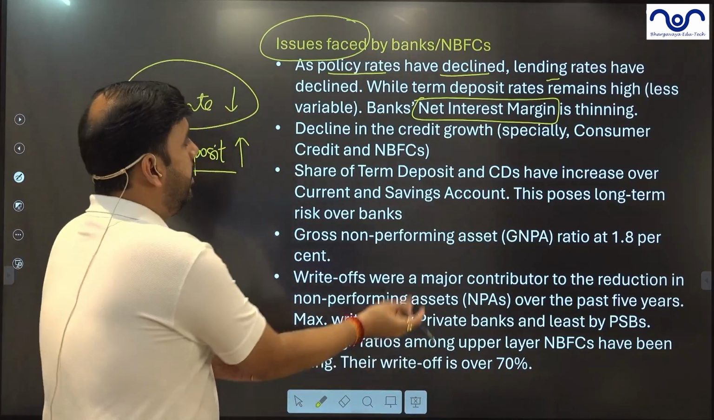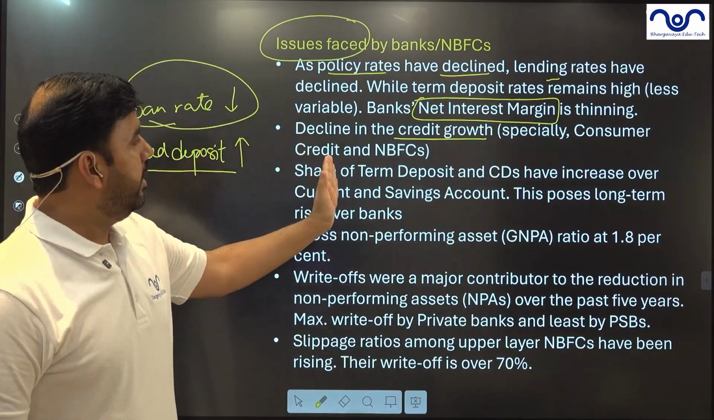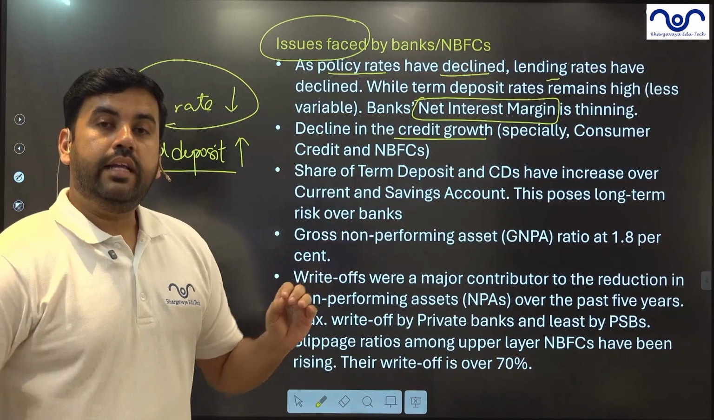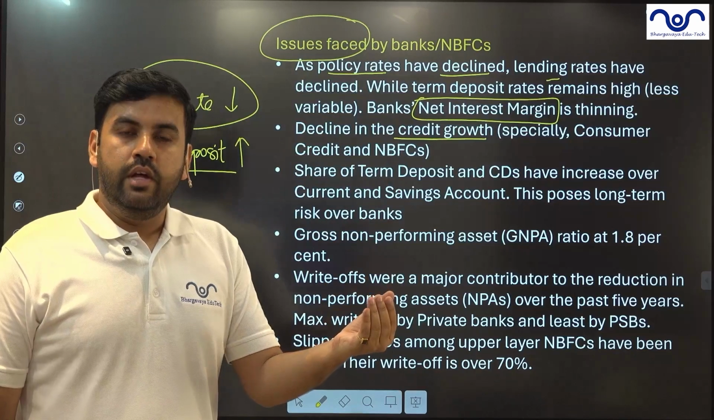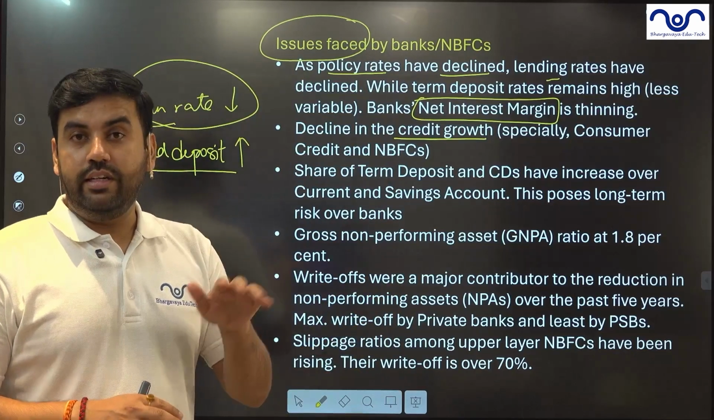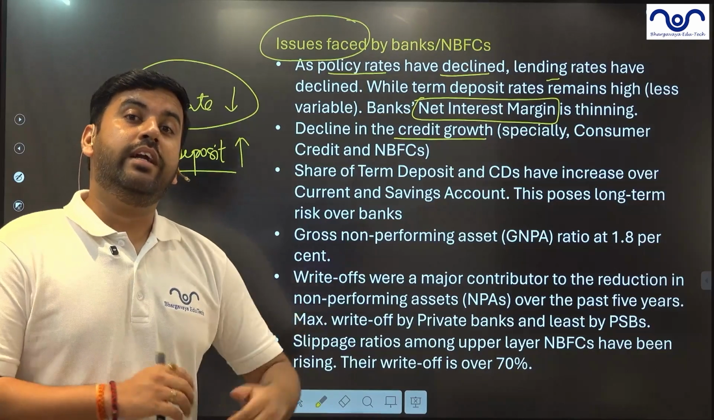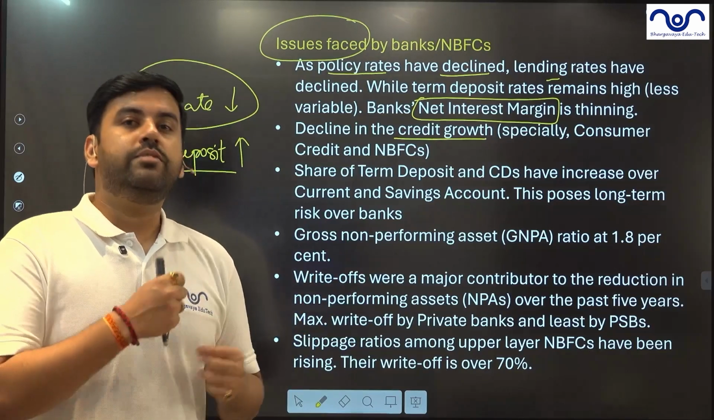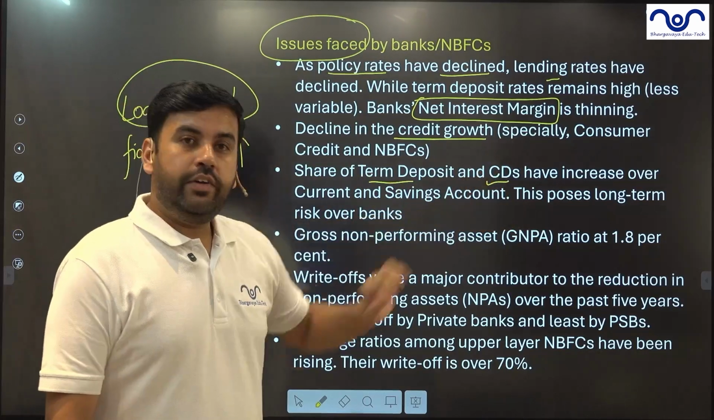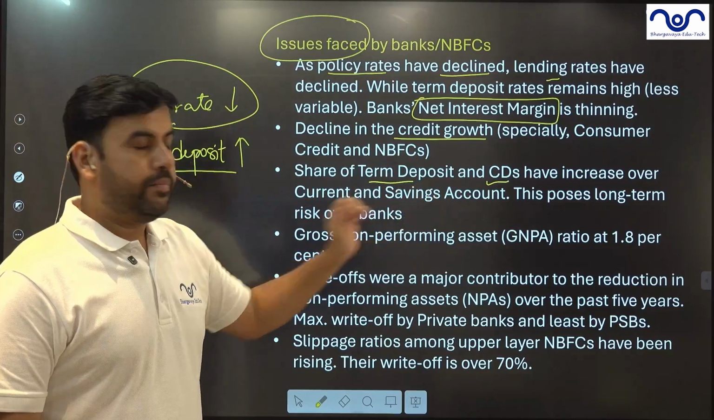As a result, there's a decline in the credit growth, especially in the consumer credit and NBFC. So in the near future, you will find that consumer loans, which are easily being disbursed by the banks, are on a declining trend. NBFC faces the same thing. And this is especially with respect to the credit card loans, where the insolvency is very high. Share of the term deposits and the certificate of deposits have increased over the current and the savings account.